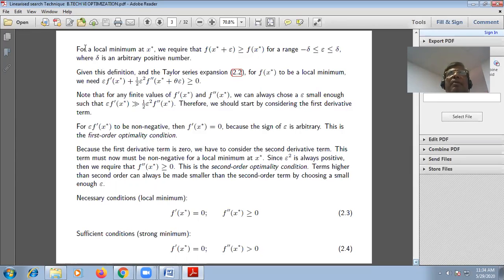So for a local minimum x bar, we see here the result.